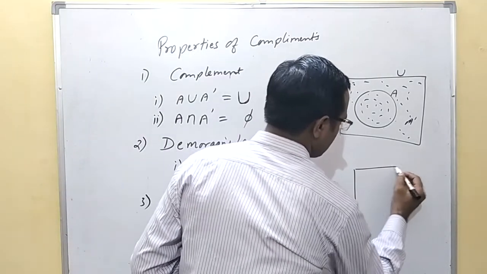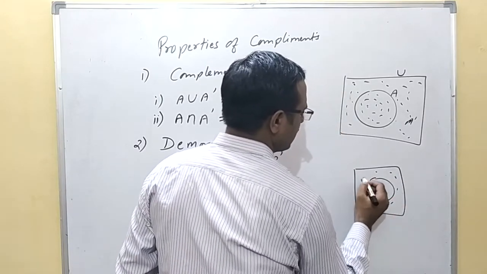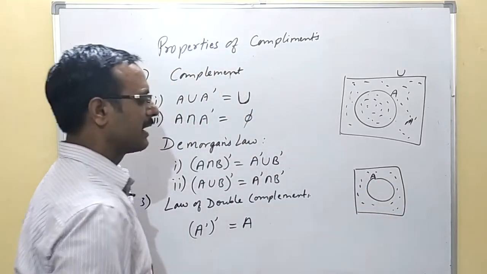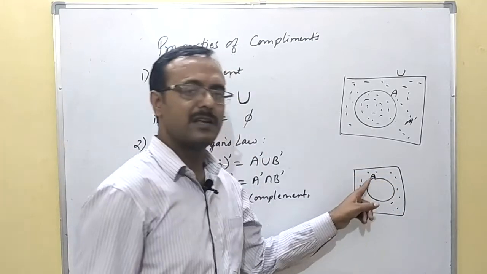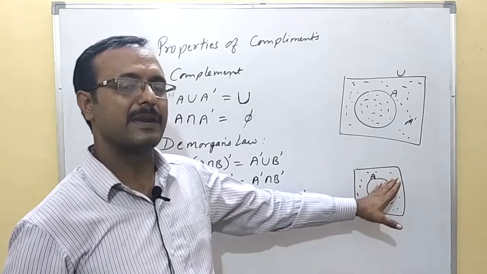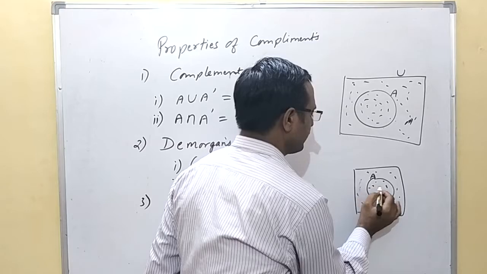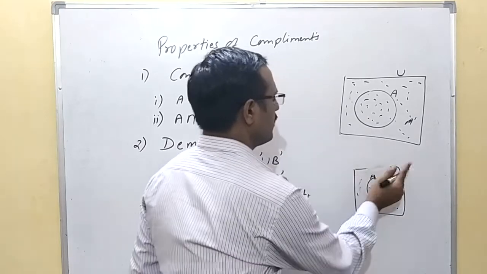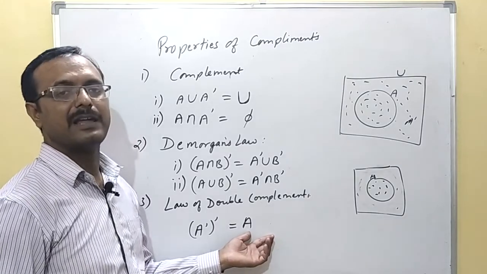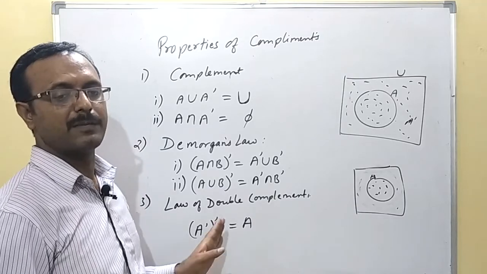You can see here, if you take A dash, that means the elements are outside. If this is set A, A dash means these elements. Again the complement of these elements will be the remaining elements, that is, you will get the elements of A. So the complement of complement will give you the original set A. So this is the law of double complement.